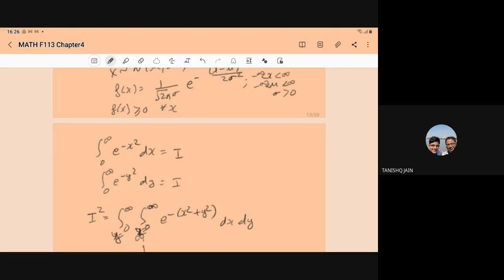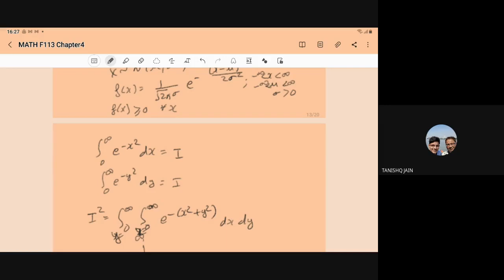Here we have the integration from 0 to infinity of e to power minus x square dx.